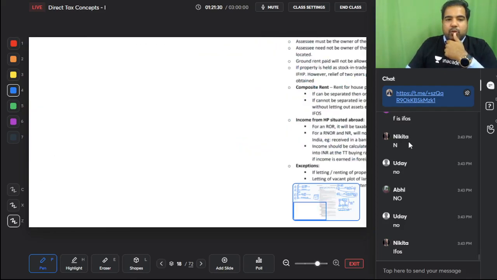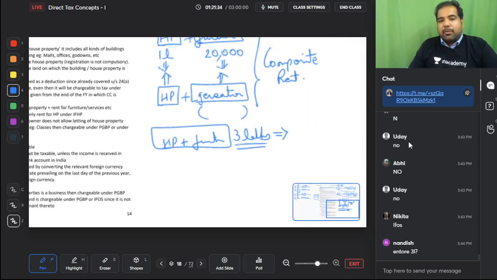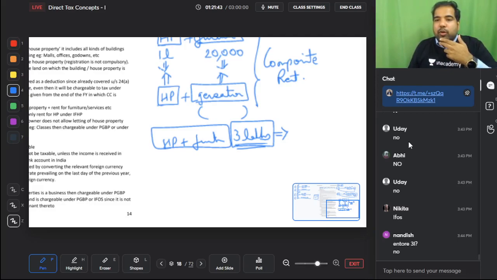Next, very few concepts remaining. Entire 3 lakhs, yes. If you can't break it up, guys, how will I break it up? Nandish, I'm just asking you a question. What will you guess? Will you dream about some number? No. How will you break up the number? There is no way of breaking up this number.